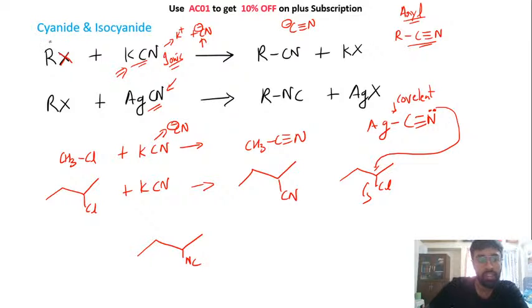So that is the difference. We have seen the preparation of cyanide as well as isocyanide. Okay, it just depends upon the type of reagent that we are using. Here the bond was ionic, so your carbon had a negative charge. But in the case of AgCN, since this bond is covalent, this bond does not break first. The first step, this lone pair of nitrogen has to attack on the alkyl halide.